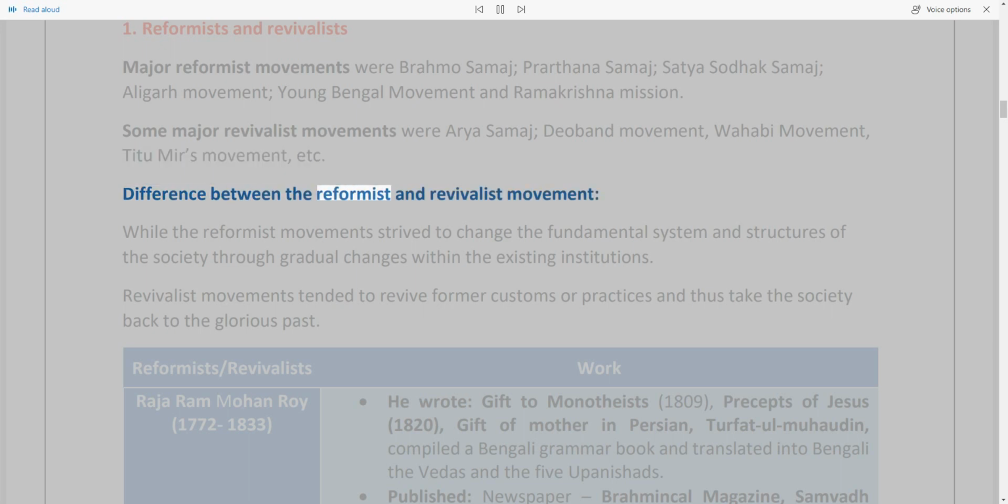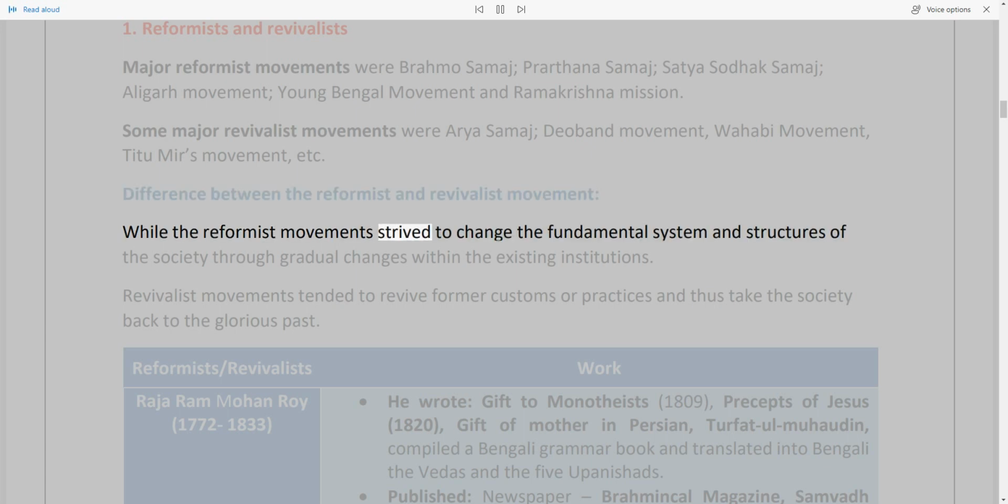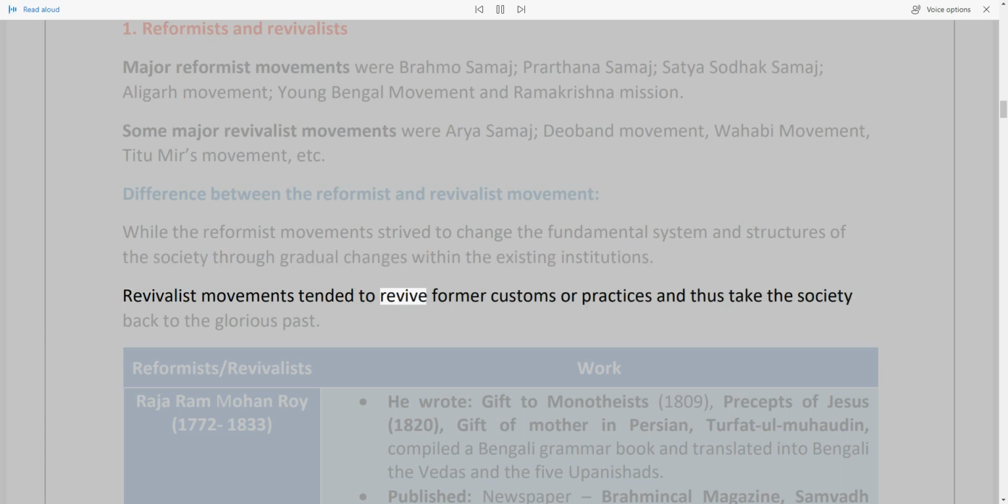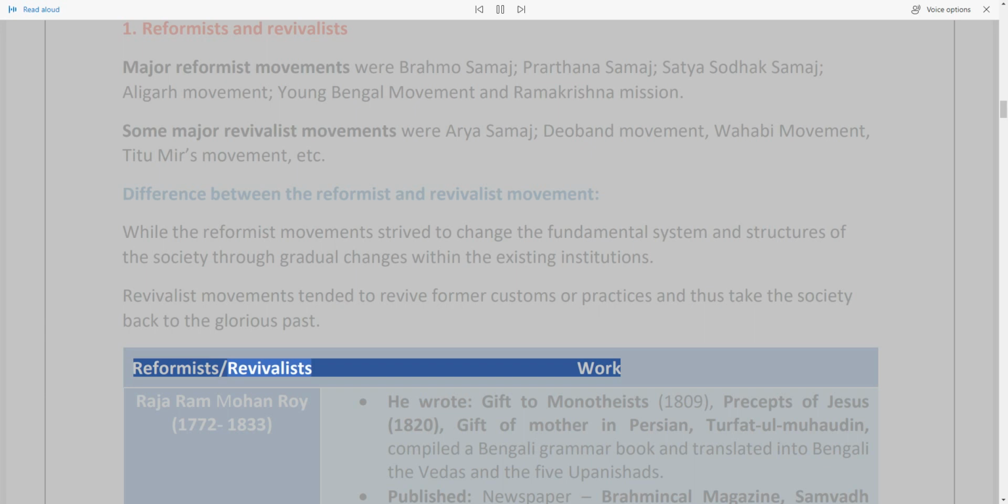Difference between the reformist and revivalist movement. While the reformist movement strived to change the fundamental system and structures of the society through gradual changes within the existing institutions, revivalist movements tended to revive former customs or practices and thus take the society back to the glorious past. Reformists' and revivalists' work.